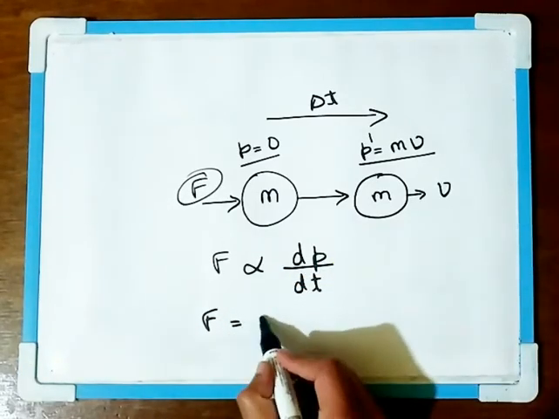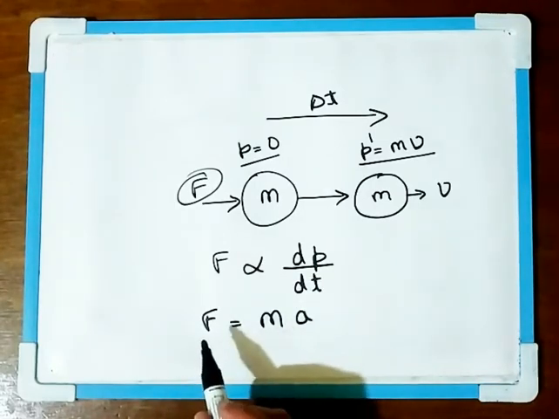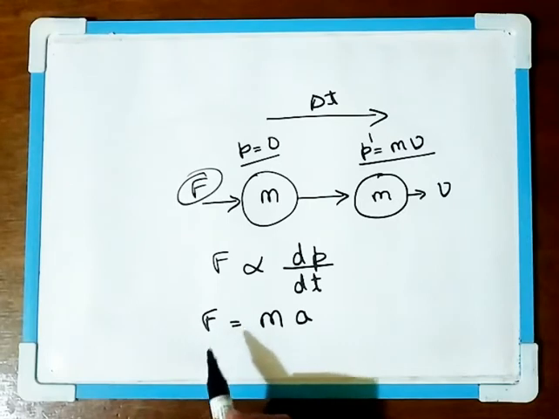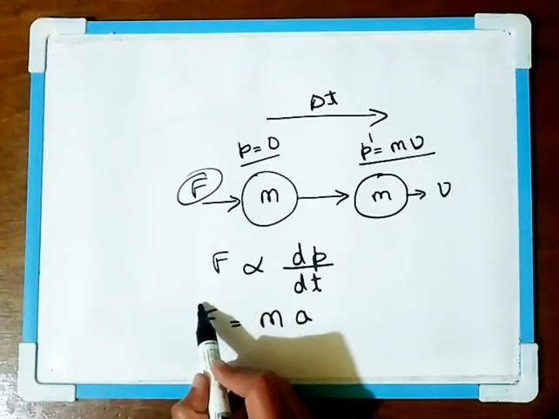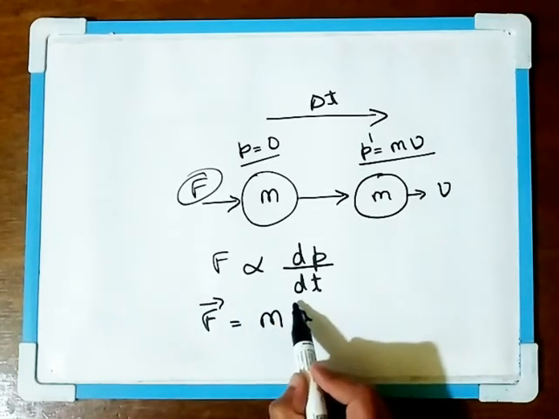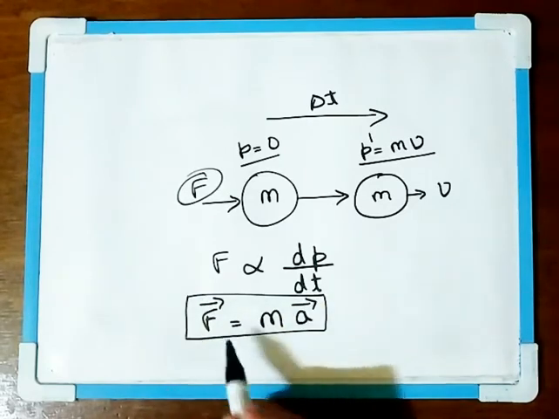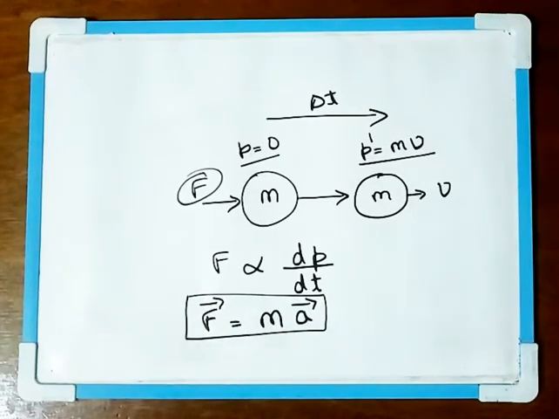Force is equal to mass into acceleration. Now since force is a vector quantity, it has a direction, so we will denote a vector quantity by adding an arrowhead, and acceleration also gets an arrowhead. So this is the mathematical expression for Newton's second law. Force is equal to mass into acceleration, or force is directly proportional to the rate of change of the momentum.